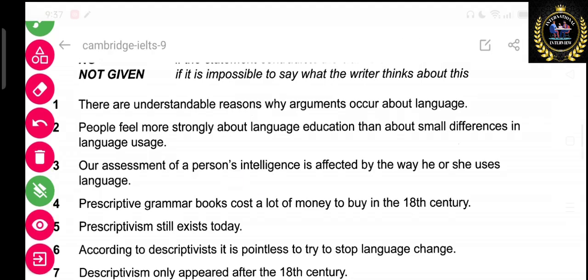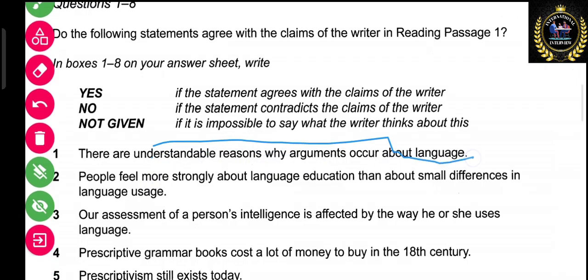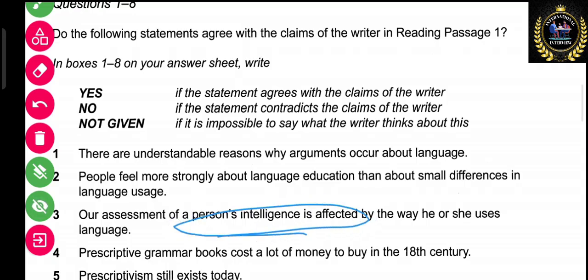It means if this particular statement is mentioned in the paragraph same to same, then it is yes. And if this statement is not mentioned or something opposite is mentioned, then it will be no. And in case this particular statement is not mentioned anywhere in the passage, then it will be not given.